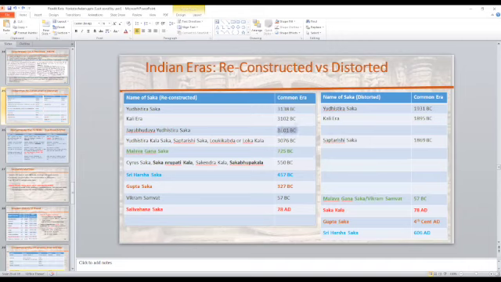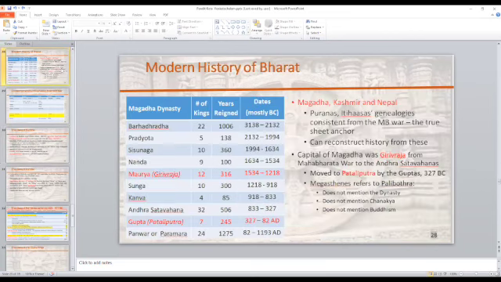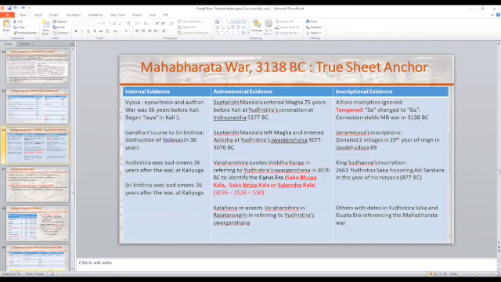So subtract 21 years from that, and you get the date of Janamejaya's. So basically, that gives you one data point, and you can establish the exact date based on Jayabhyudaya 89.